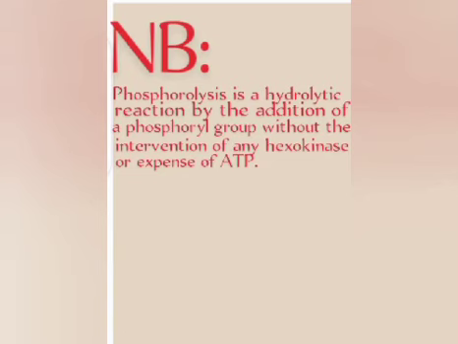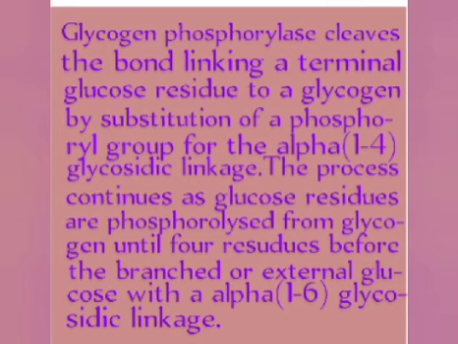Phosphorolysis is a reaction by the addition of a phosphate group without the intervention of any hexokinase or expense of ATP. Glycogen phosphorylase cleaves the bond linking a terminal glucose residue to a glycogen by substitution of a phosphate group for the alpha-1,4 glycosidic linkage.